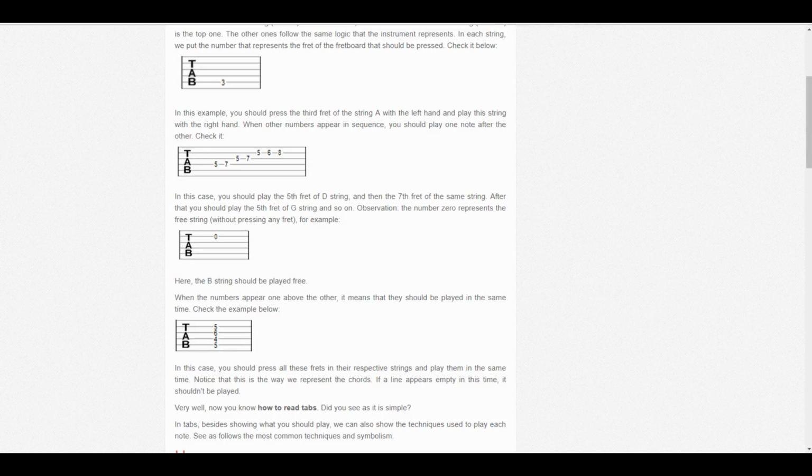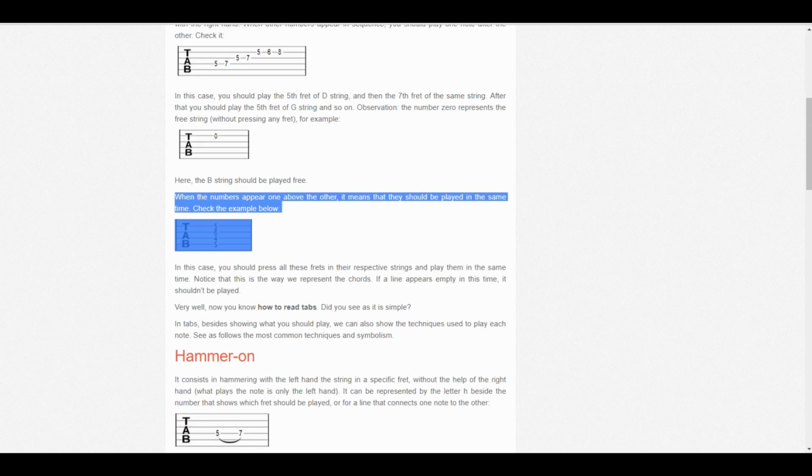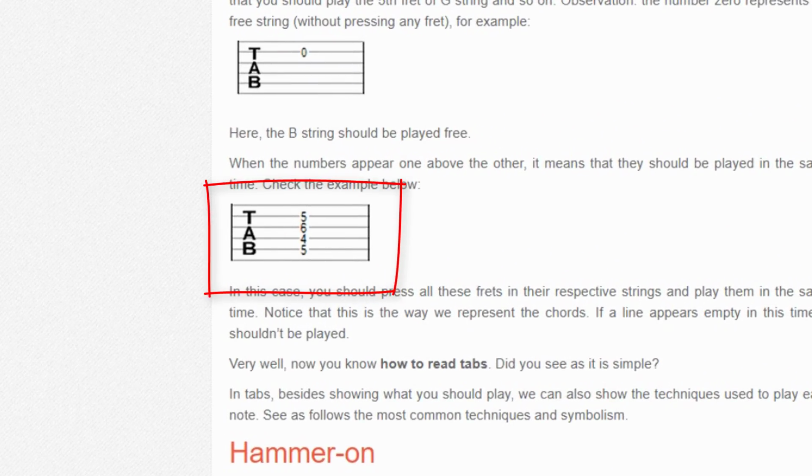So again, it's telling you in that picture to play the 0 fret of the 2nd string, and it's only telling you to play it once. I was picking it multiple times to show you, but you only play it once. Now let's move down to this one right here.